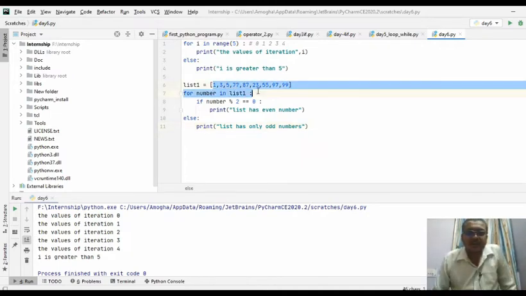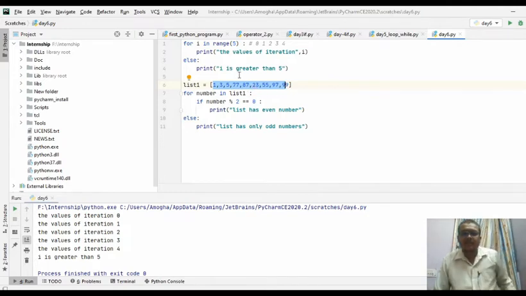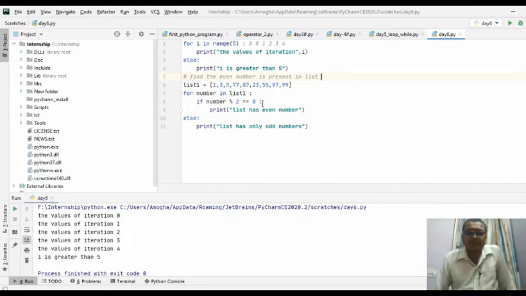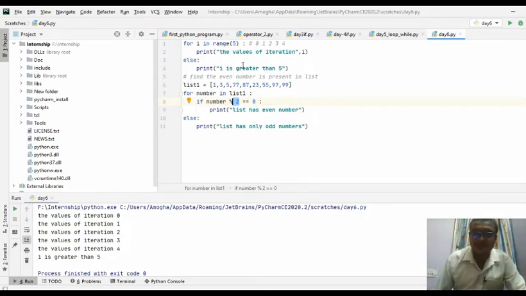So here you are having a list 1, 3, 5, 77, 87, 23. Basically this program is to find whether an even number or odd number is present in the list. To find the even number, its remainder should be 0 when you divide it by 2. When you divide any number by 2, if its remainder is 0, then it is definitely an even number.